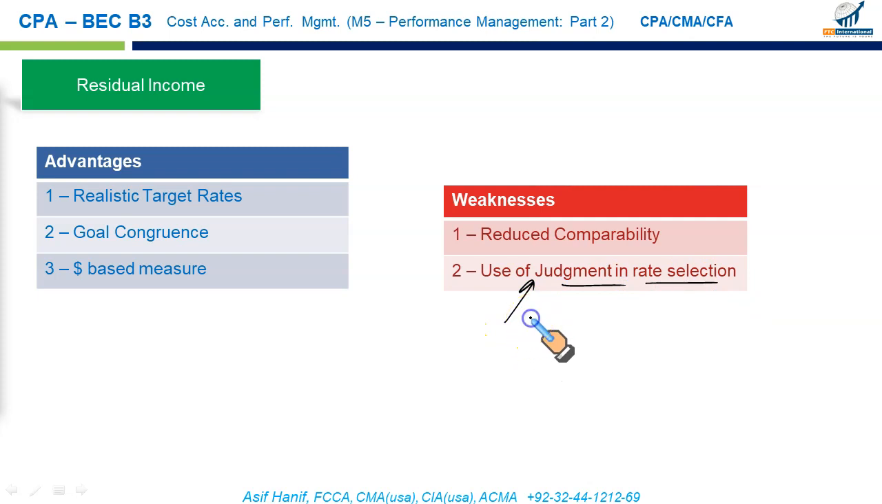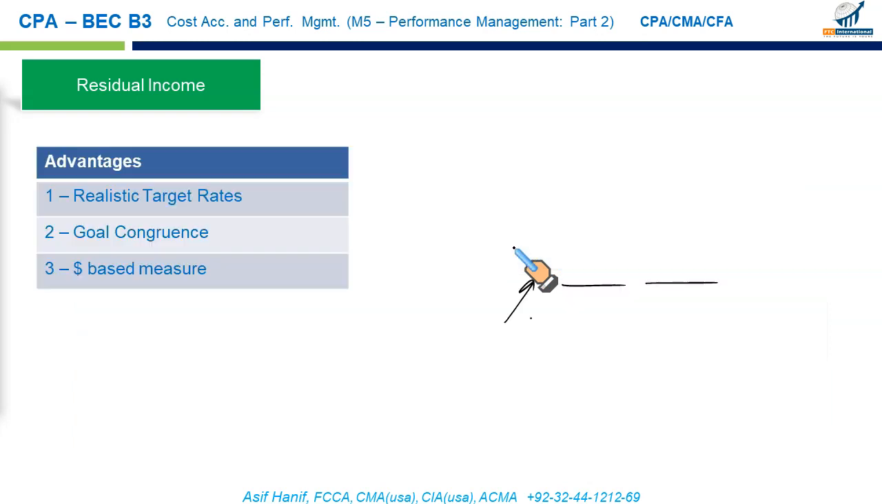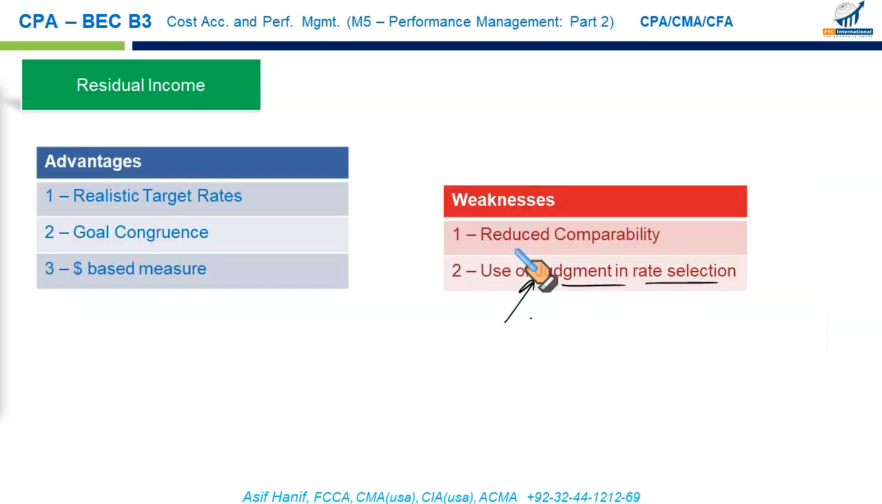When you calculate residual income, you need to select the hurdle rate, and that could sometimes be viewed as an inappropriate, arbitrarily selected rate, so that could distort the numbers for comparison purposes.